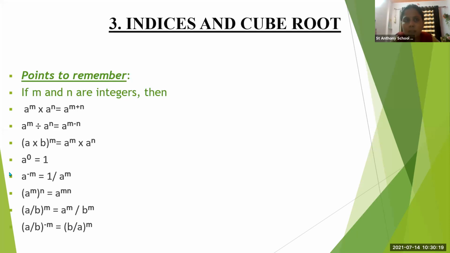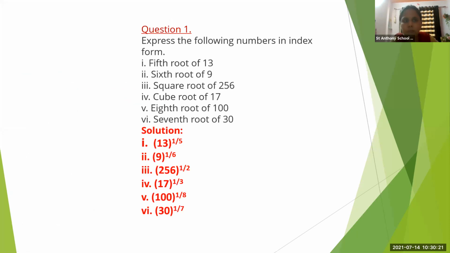Okay, now next is question 1. Express the following number in index form. Here, fifth root of 13. So we need to write this fifth root of 13. How to write it? That we are going to see. Now fifth root of 13 is, fifth root of 13.